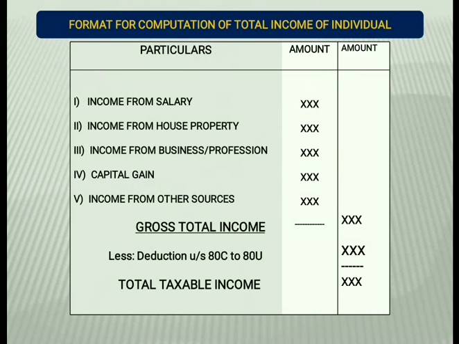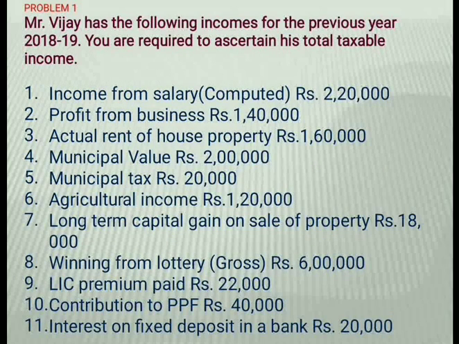From gross total income, we should deduct deductions under sections 80C to 80U. Then we will get the total taxable income of an individual. This is a brief, concise format for calculation of an individual's total taxable income. So, on the basis of this brief information, we are going to solve one problem on assessment of an individual. So, here is a problem on the screen. I will just read it out.